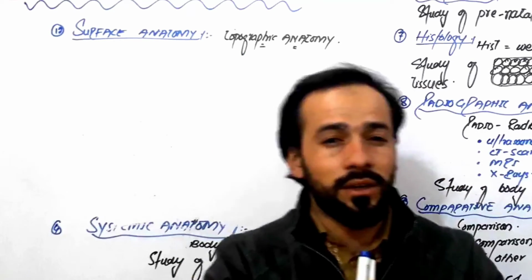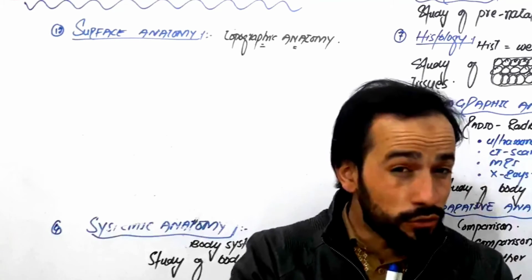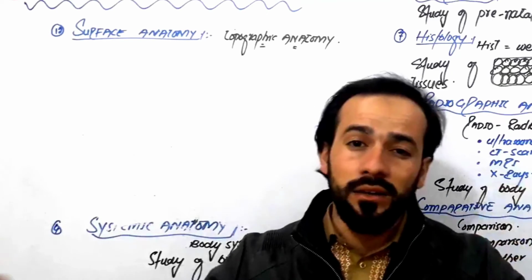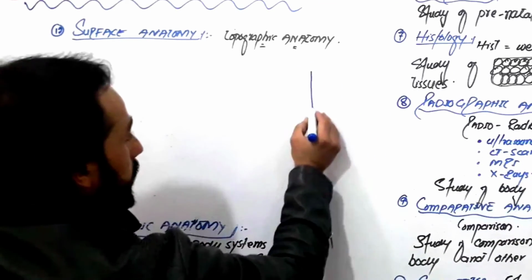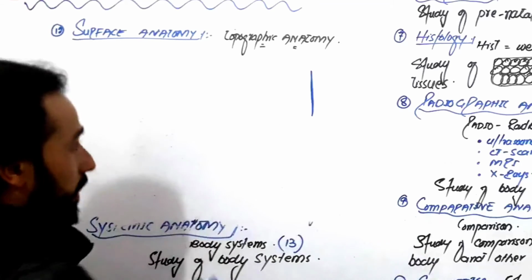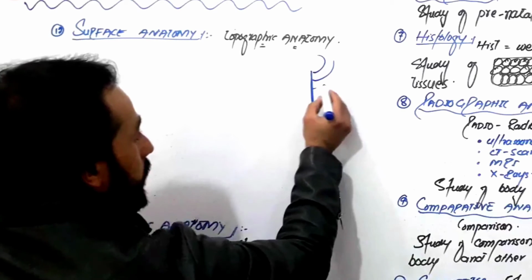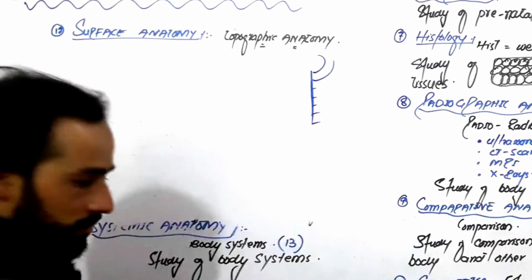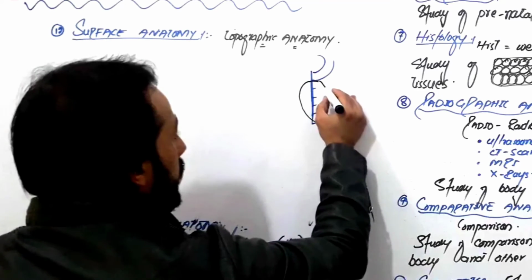So the base of the heart is present in relation to or posterior to the second rib, and the apex of the heart ends at the seventh rib, right? So it's like this. Look carefully. This is the sternum. It's a simple diagram. This is the first rib and this is the second rib, third, fourth, fifth, sixth, and then there is seventh, right? So your heart starts here and ends here.